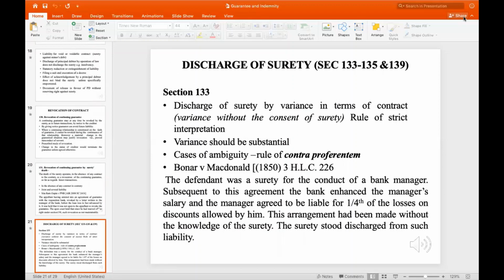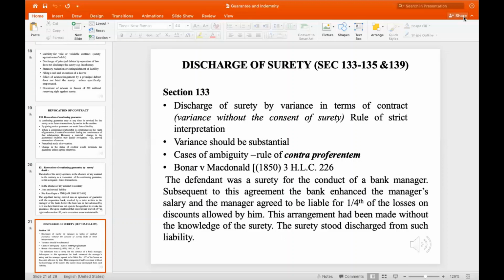Now, discharge of surety. Section 133 says that the surety is discharged by a variance of the terms of the contract without his consent, and this has to be a rule of strict interpretation. The variance should be substantial, and it should also not have the consent. It has to be noted that the rule of contra proferentem has to be applied, which was held in the case of Bonner versus McDonald, where the defendant was a surety for the conduct of a bank manager.